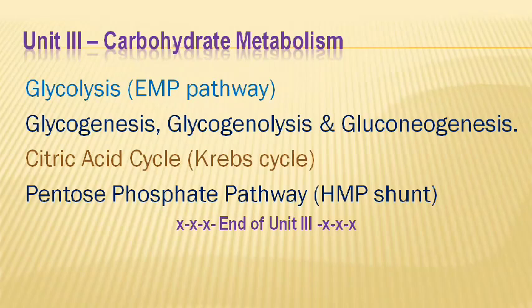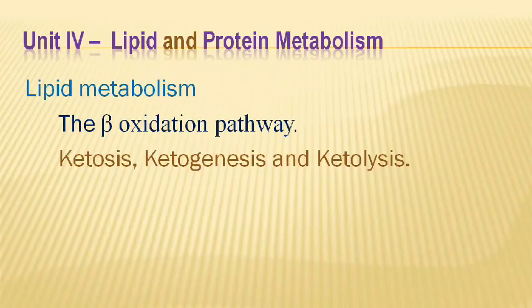We are now moving towards unit 4, the last unit, that is lipid and protein metabolism. Lipid metabolism means synthesis and breakdown or degradation of lipids. The first one is the beta oxidation pathway. As the name indicates, here the beta carbon of the fatty acid is oxidized. Oxidation of the beta carbon of a fatty acid is called beta oxidation.